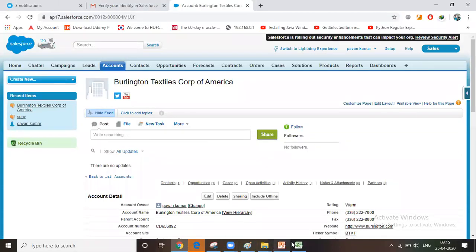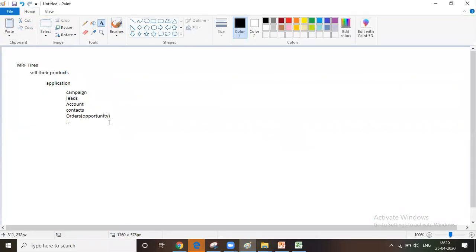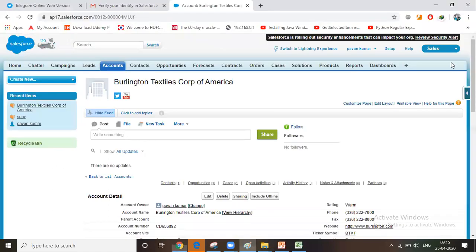Okay. Let's see, do one thing. I'll try to create an MRF Tyres application. See, this is the default application, right? Just for hands-on, I'm trying to create an application for MRF Tyres.